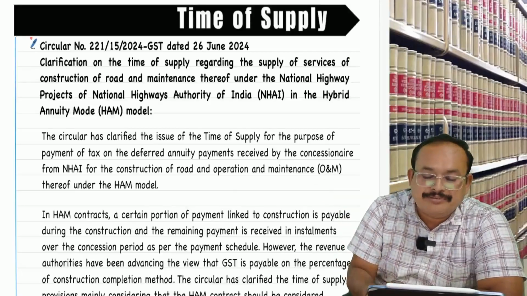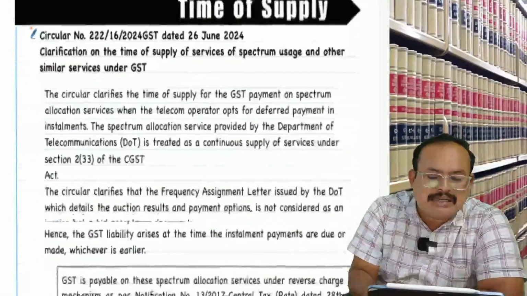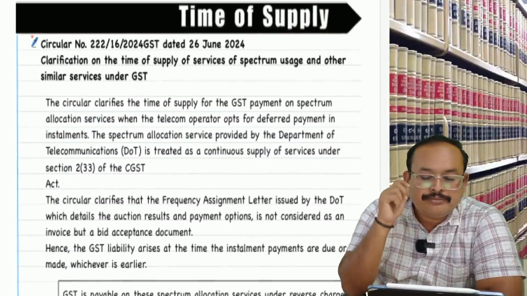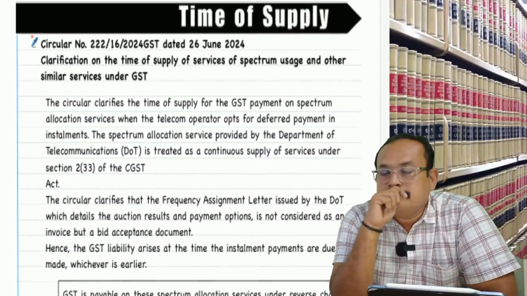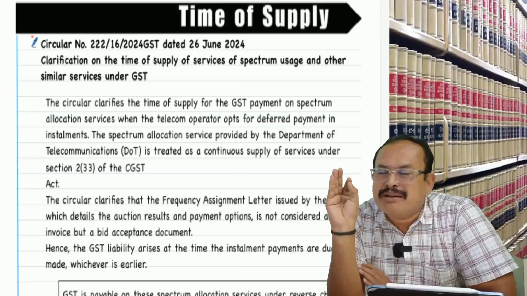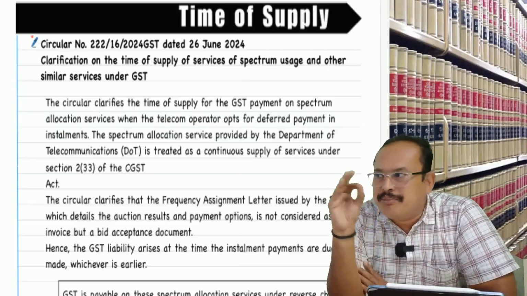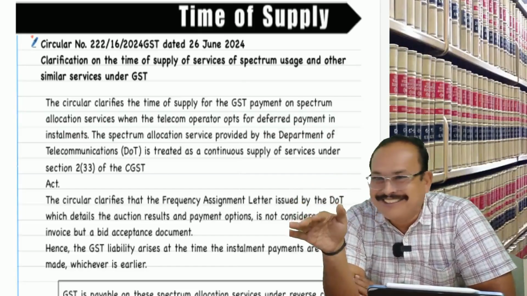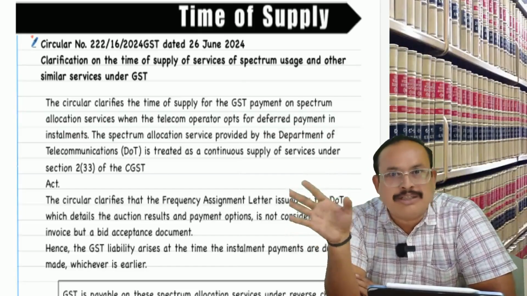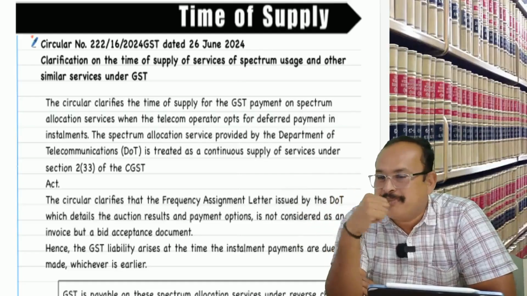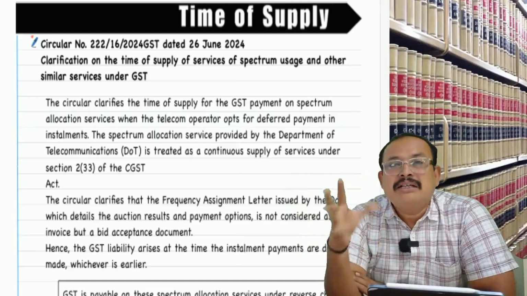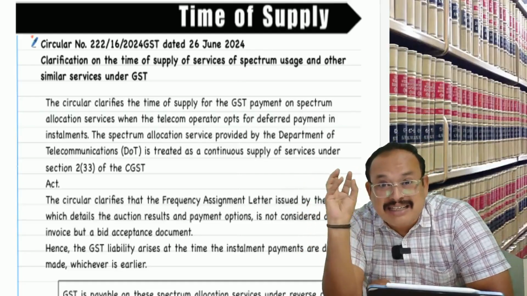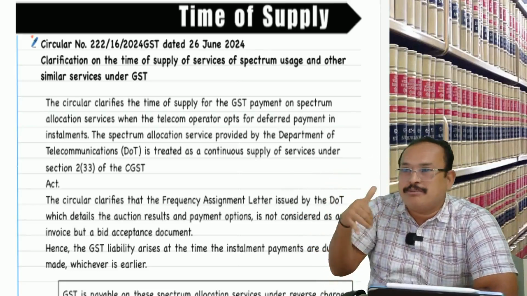The second one is a more mind-blowing clarification. You are aware of that spectrum? Spectrum means 2G spectrum, now 4G. 2G is famous, but now 4G is also almost there, and 5G spectrum. Spectrum is nothing but a space available in the satellite for our telecommunication purposes.